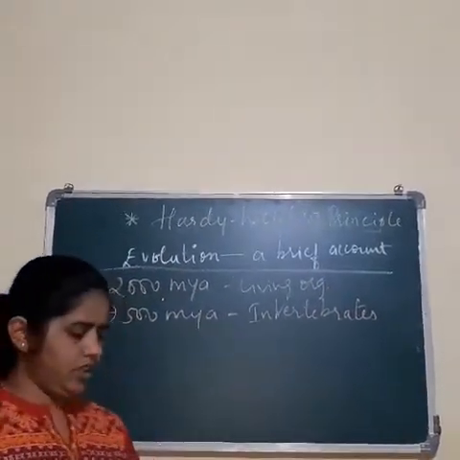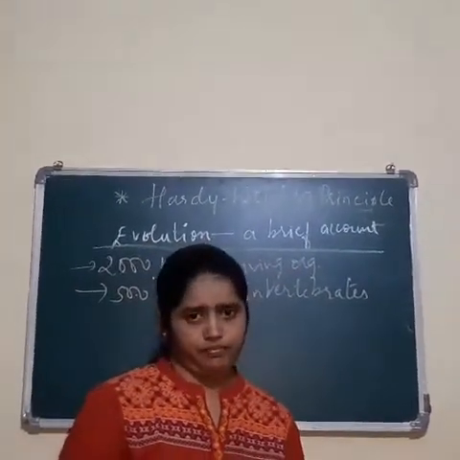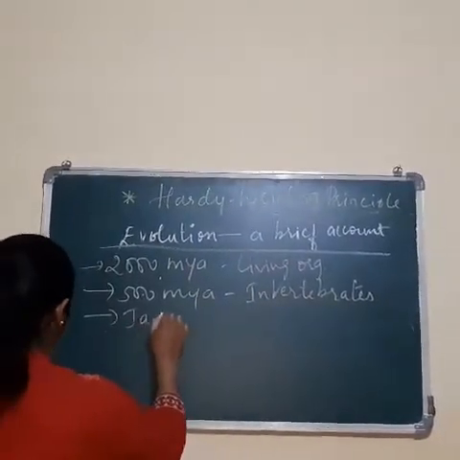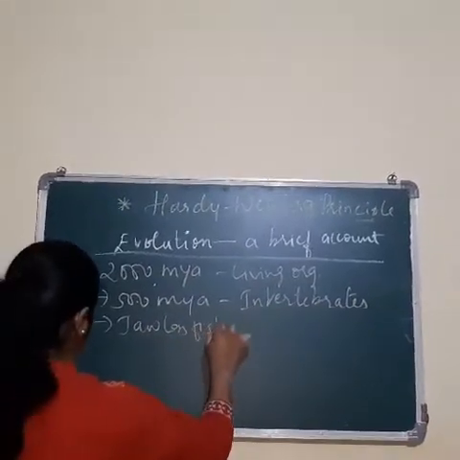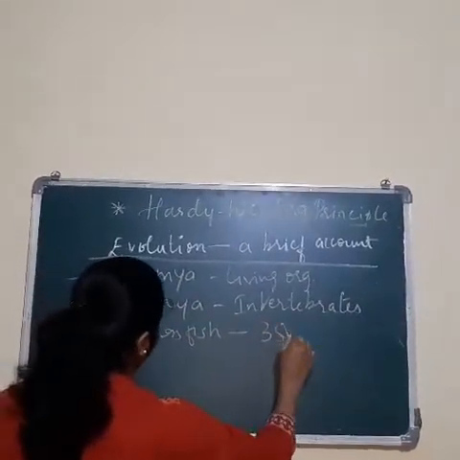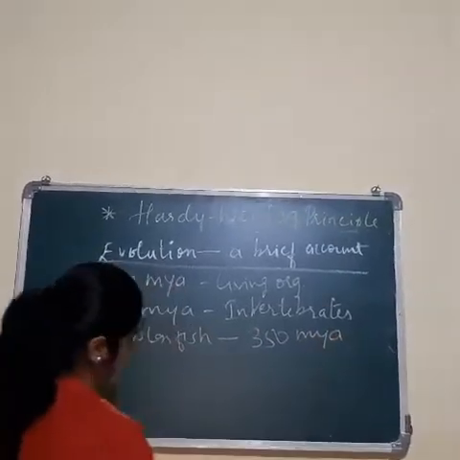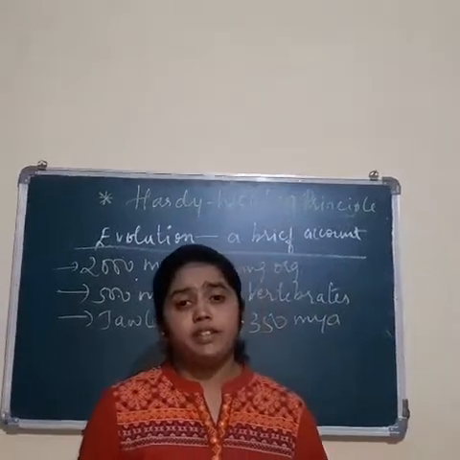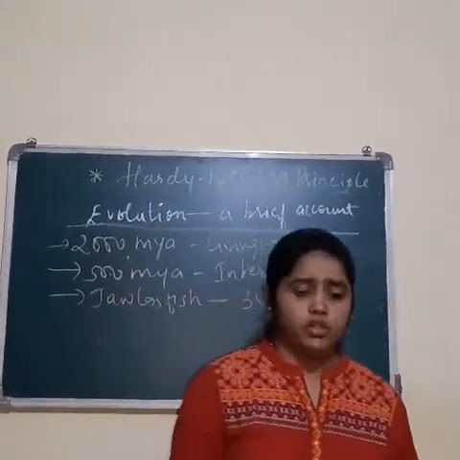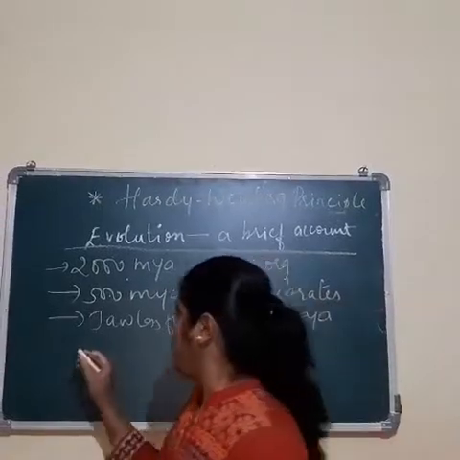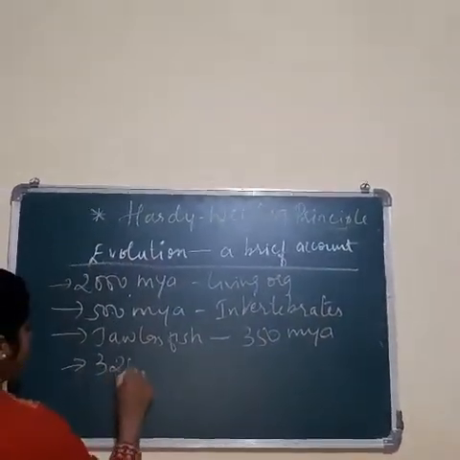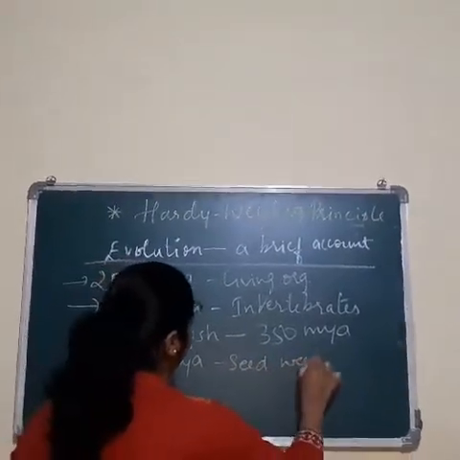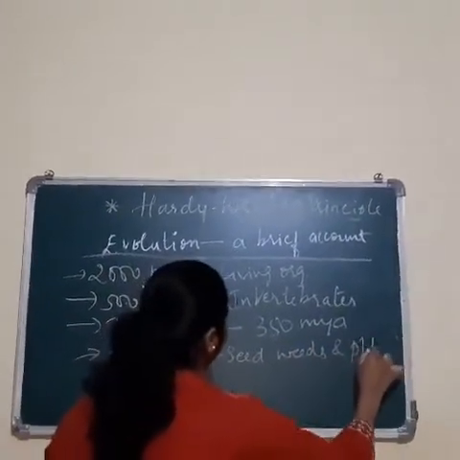Then next, jawless fish appeared about 350 million years ago. Then again, you can see that some of the seaweeds and plants also started appearing about 320 million years ago.